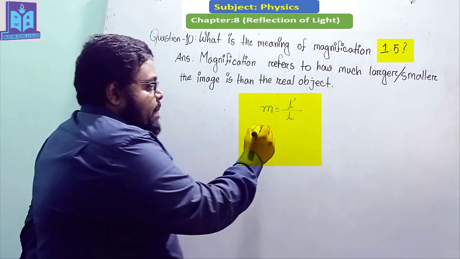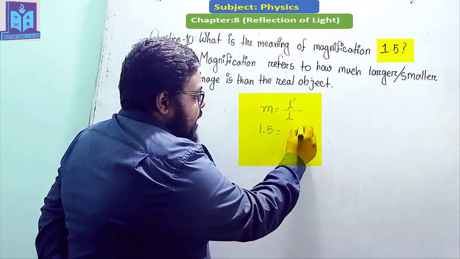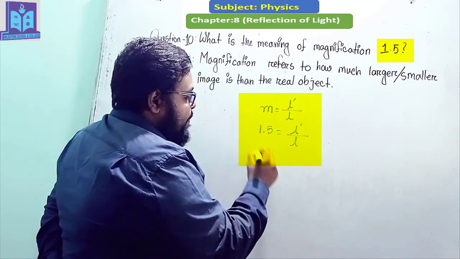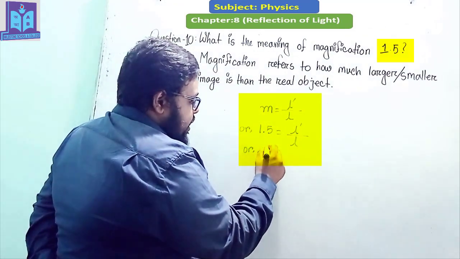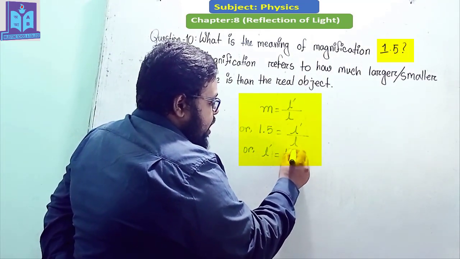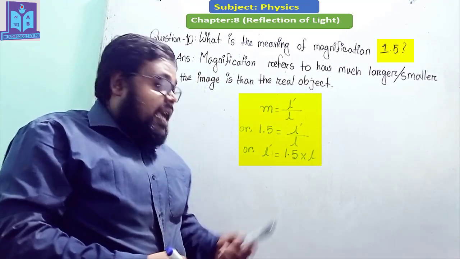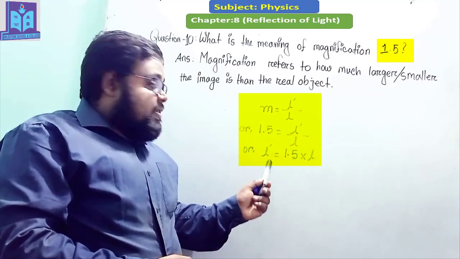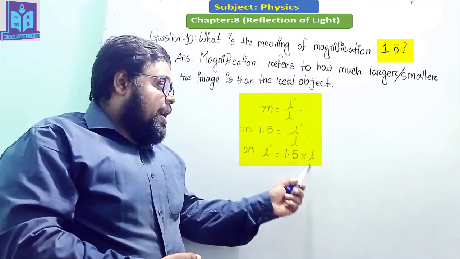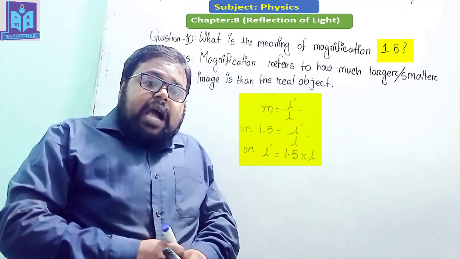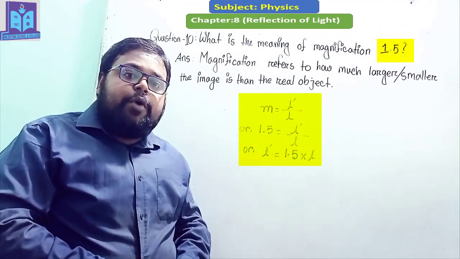So the magnification 1.5 equals L prime by L. So L prime equals 1.5 into L. That means the size of the image which is created is 1.5 times larger than the real object. Okay, I hope you understand what is the meaning of magnification 1.5.